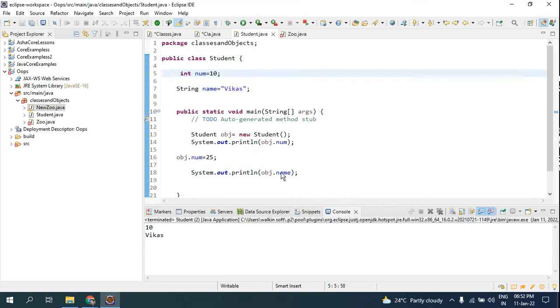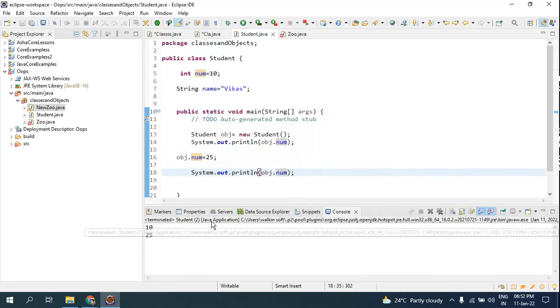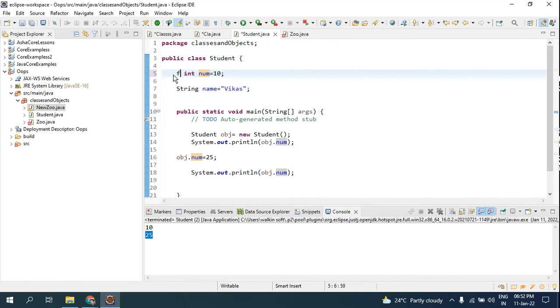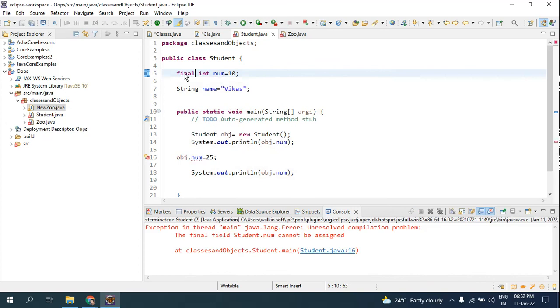Look here, I'll make this as num. Now if I run this, the value was 10, and the second time I have changed it to 25. Suppose I make this final, I am not able to modify it. The Java compiler throws an error because the attribute has been declared final. So this is the final thing for this variable, you cannot change it. So this is all about the final keyword.